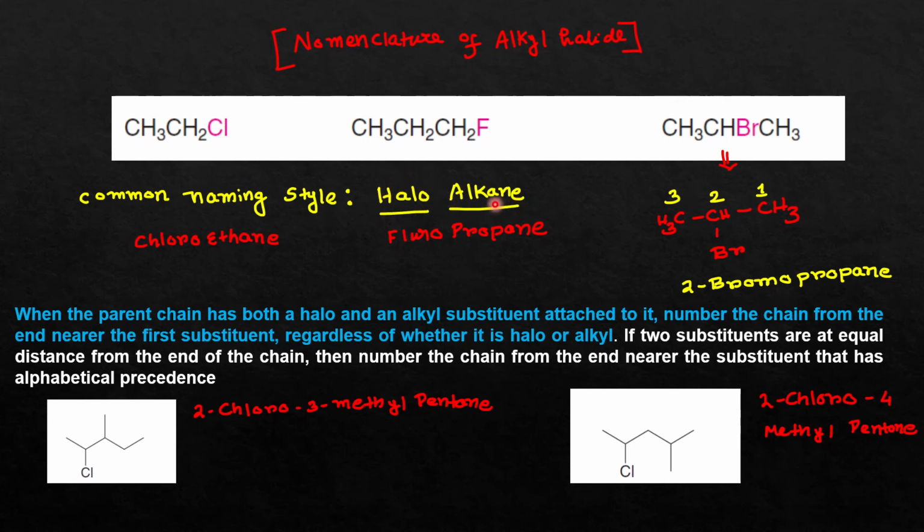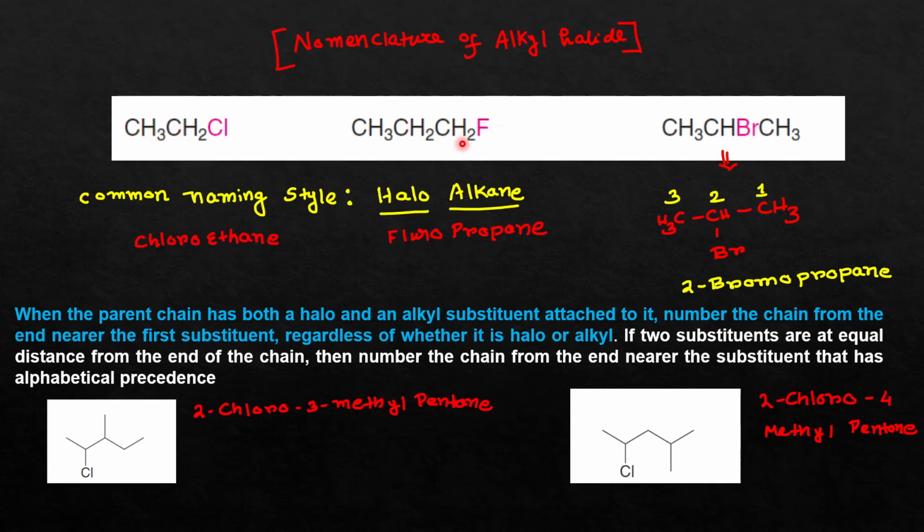And then alkane. So if you have 1 carbon atom, you will write methane; 3 carbon atoms, you will write propane, etc. So this is one example of a haloalkane. First of all, you can see that the halogen that is attached is chlorine. So you will write chloro, and it has a total of 2 carbon atoms. So chloroethane.